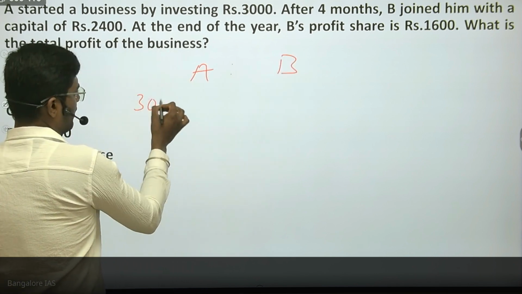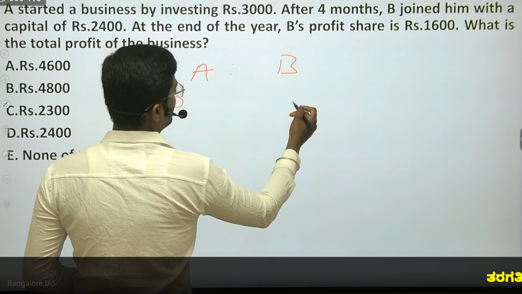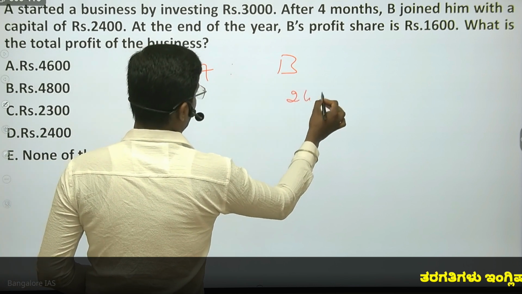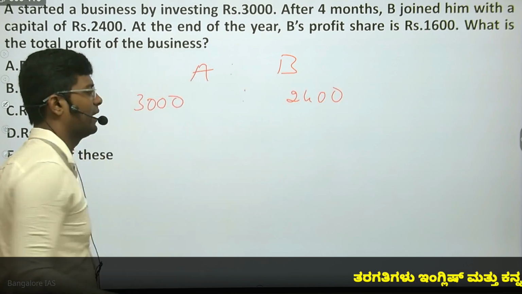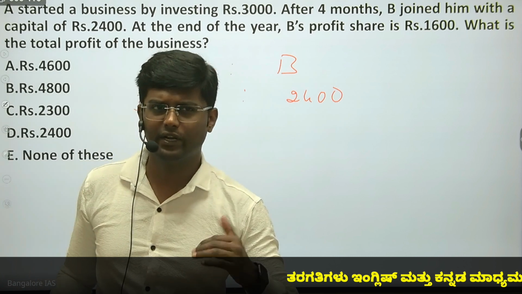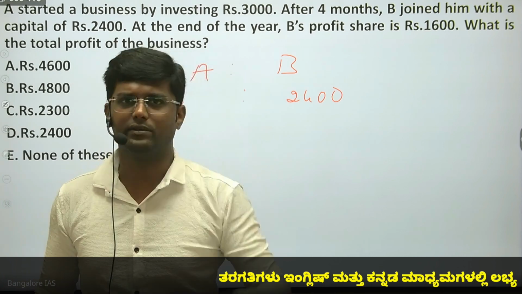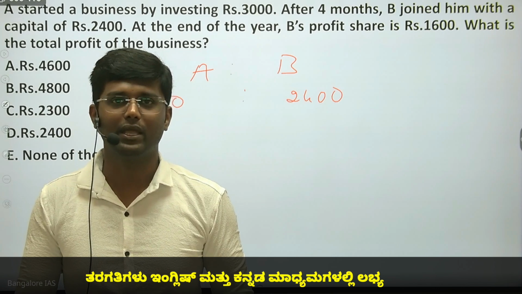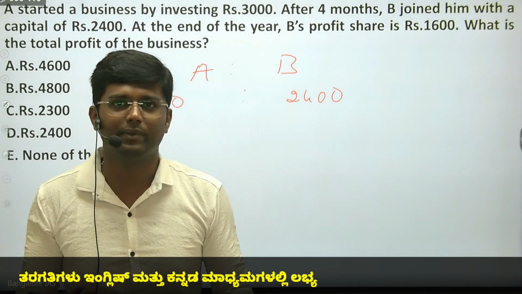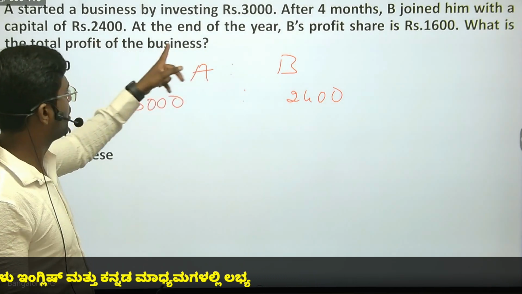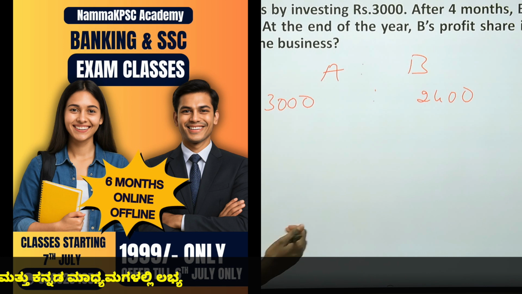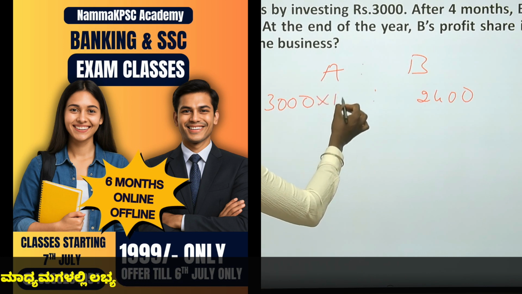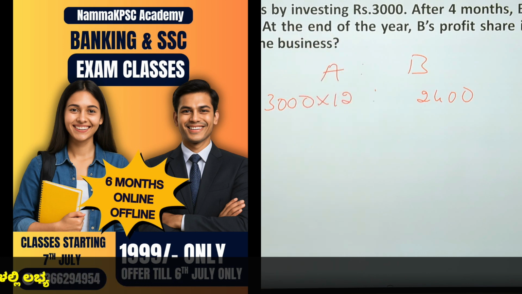A has invested 3,000. B has invested 2,400. See, in any business, the profit distribution depends on two factors: one is investment and also the time. The investment counts for as much time as they have invested. At the end of the year is given. In 1 year, how many months? 12 months. A started, A is there for 12 months, no problem.